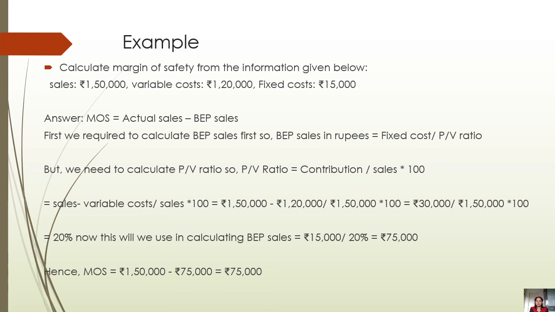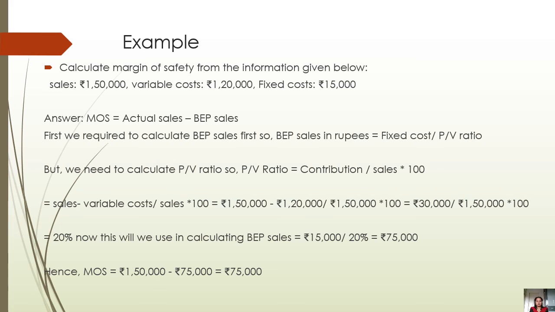BEP sales in rupees is equal to, we have already studied this formula, fixed cost upon PV ratio. In this example, we have the fixed cost, that is rupees 15,000, but we need to calculate the PV ratio. The PV ratio is equal to contribution upon sales into 100.